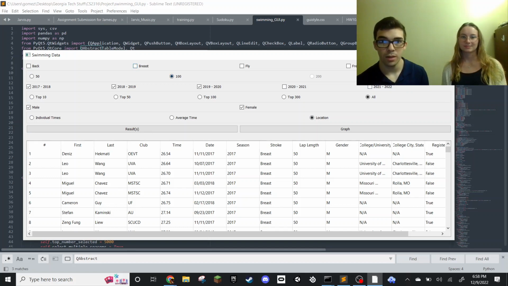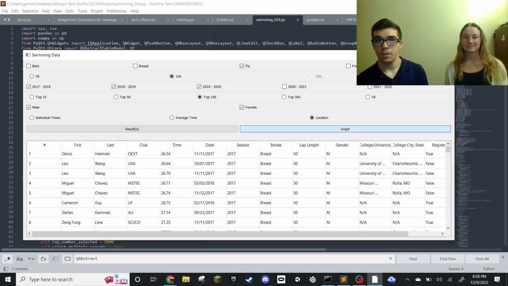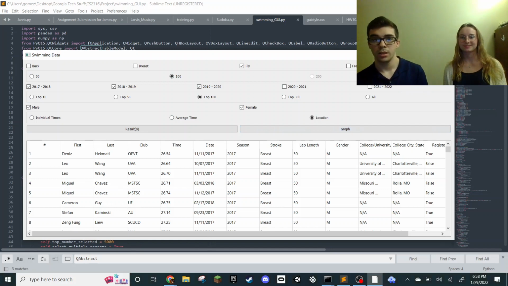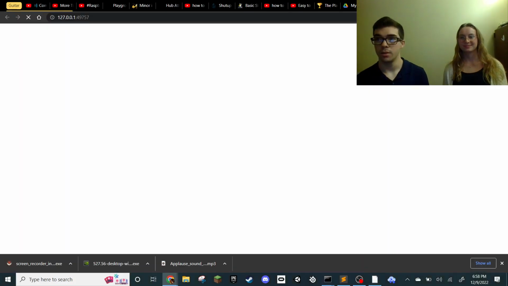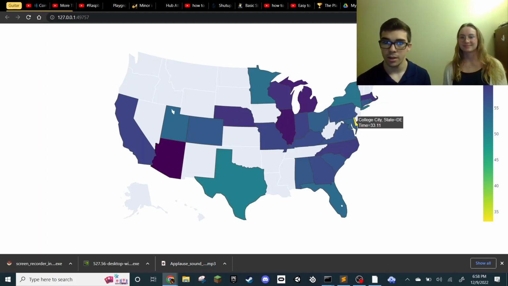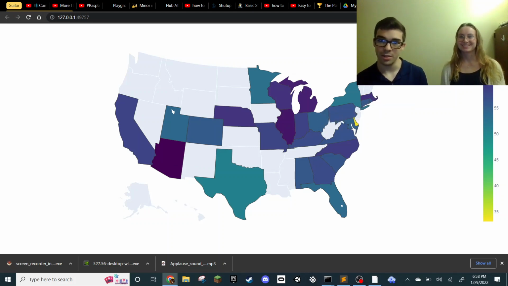I'll change this to 100 fly and top 100. So if you click on graph, it opens it in Google Chrome. And I will explain how this works later. Sadly, I cannot go over it, so this just shows a heat map of all the best times. Here, Delaware has the best times, and probably Arizona has the worst. It's just a heat map of all the average times.